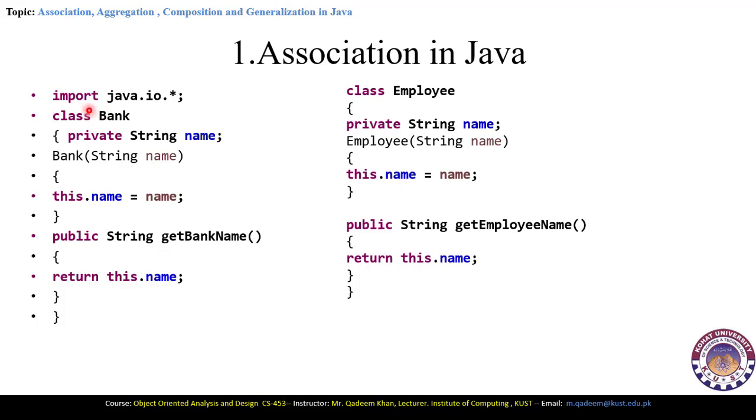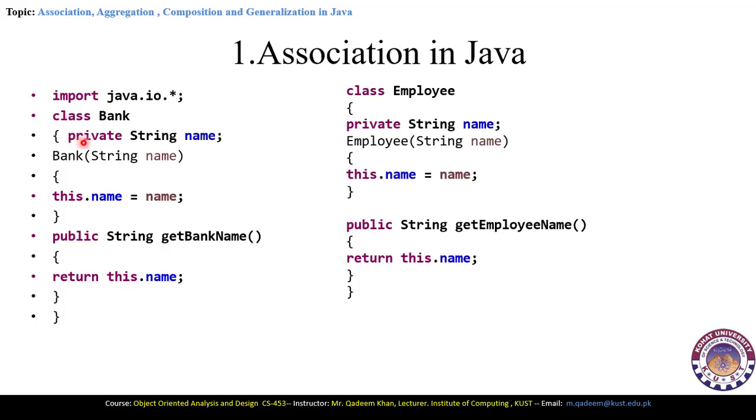So first here is the bank class. First we have declared import java.io.styles. This is in fact the library and it can be used here. Then we have public class bank. This is the bank class. By default it is public. If we specify public here, then it will become public, but we have not specified the public here. So by default it is the public.